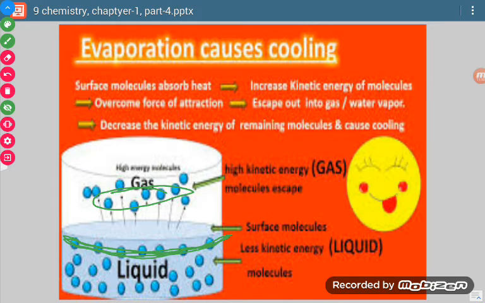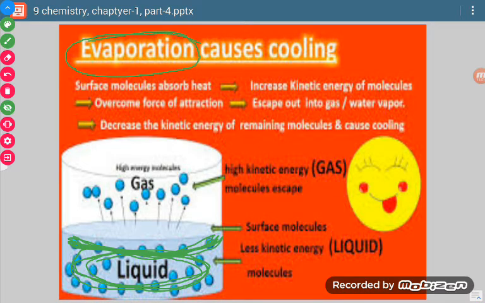Since these molecules lost energy to the escaping molecules, their energy value decreases, and a decrease in energy means a decrease in temperature. So whatever is left has lesser temperature. In other words, when the evaporation process occurred, it resulted in cooling.